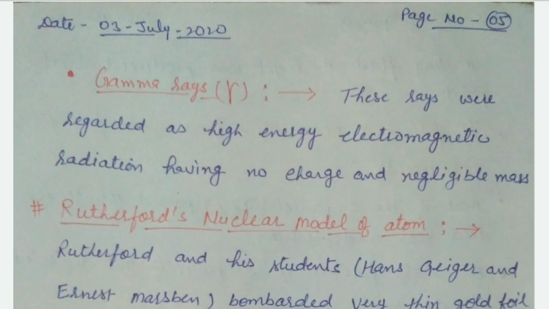These rays were regarded as high energy electromagnetic radiations having no charge and negligible mass. It means it is a high energy electromagnetic radiation but having no charge. It is neutral, while alpha rays are positively charged rays and deflected towards the negative pole, while beta rays are negatively charged rays and deflected towards the positive end. But gamma rays are neither negative nor positive, therefore they are neutral.